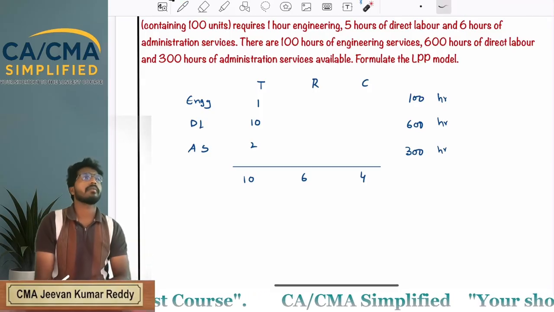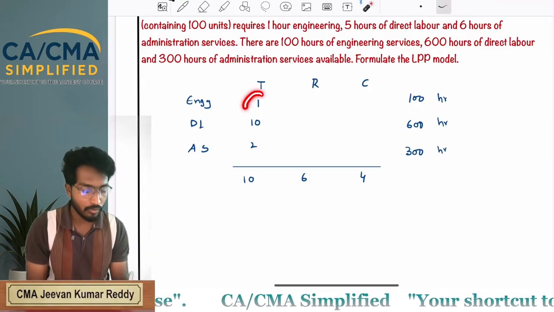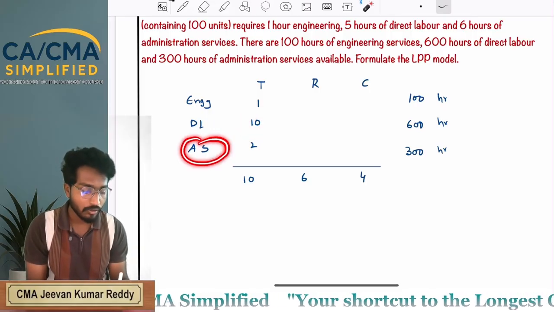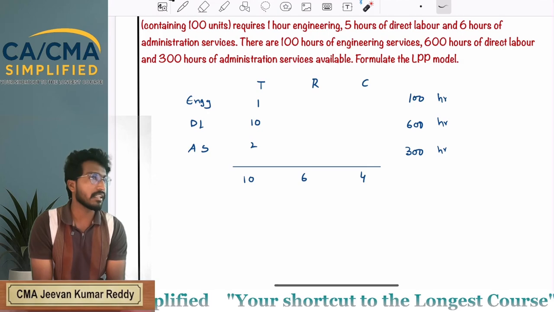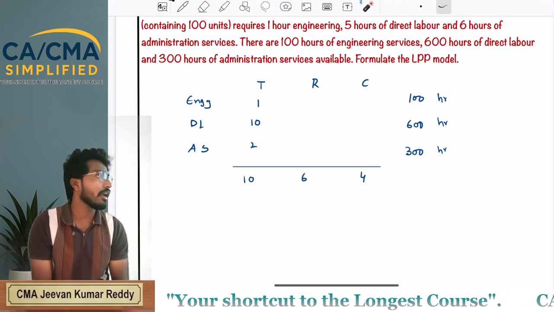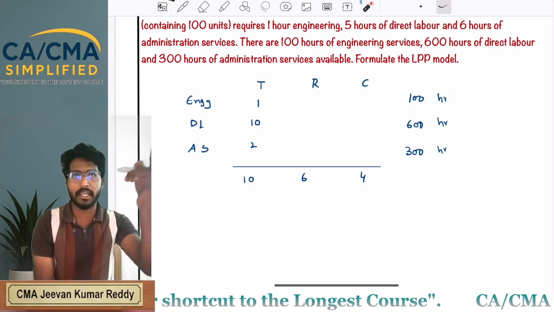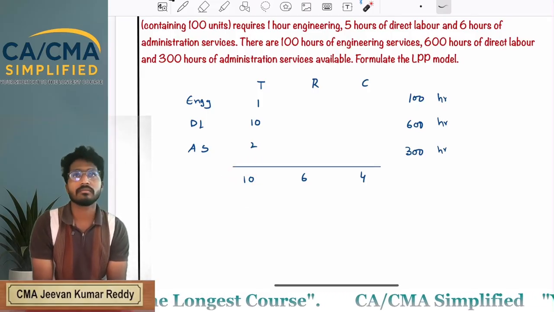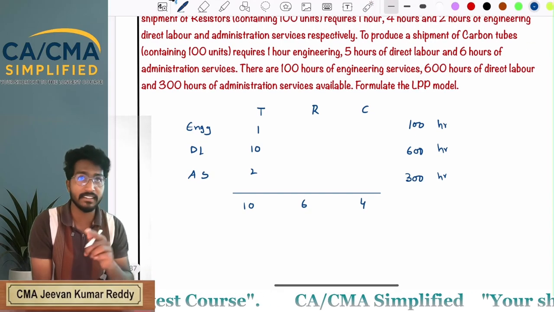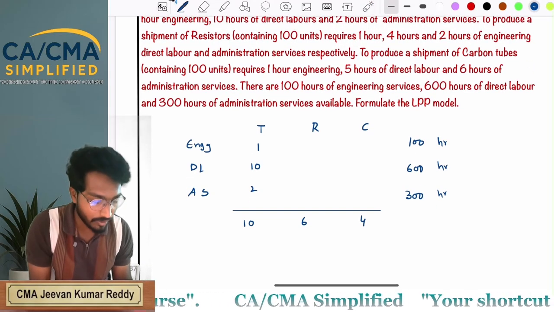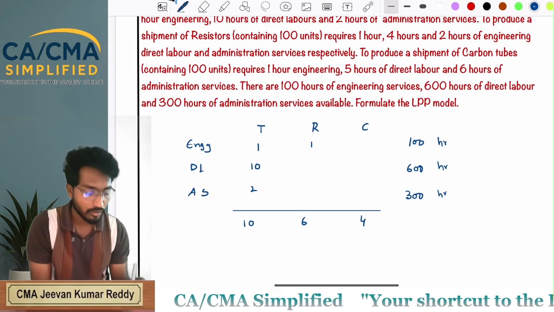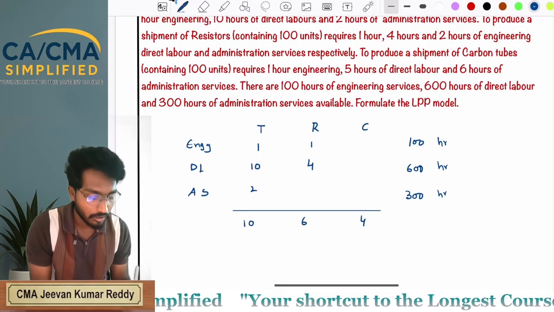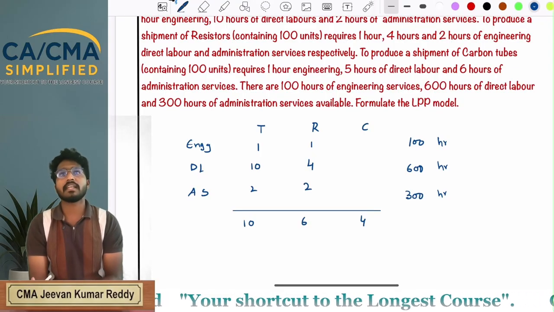That means by spending 1 engineering hour, 10 labor hours and 2 hours of administration service, you are producing one transistor, and selling it in the market you get a profit of 10 rupees. Next, for producing one resistor, you need 1 hour of engineering, 4 hours of direct labor and 2 hours of administration service.